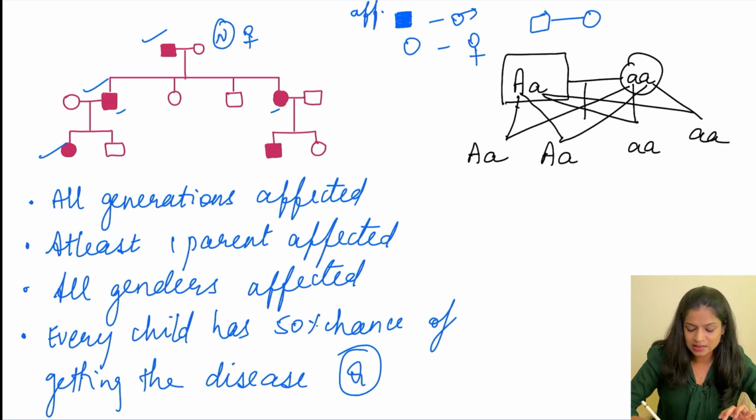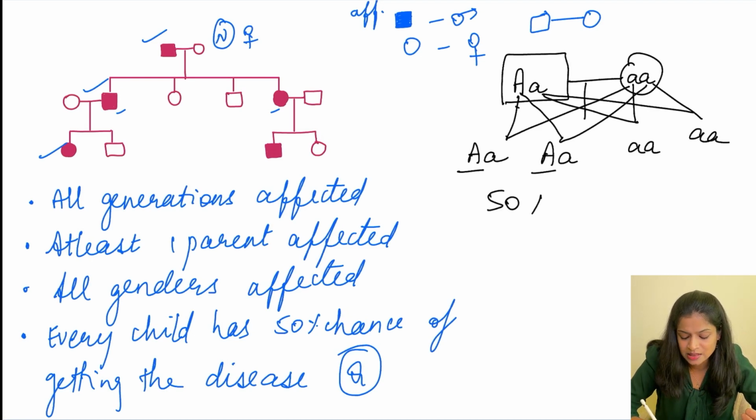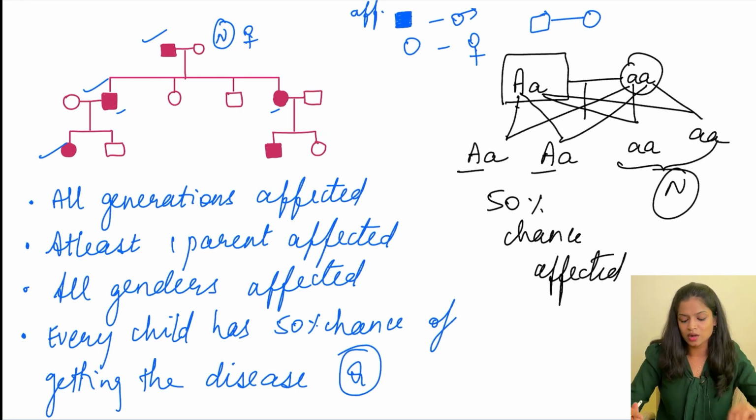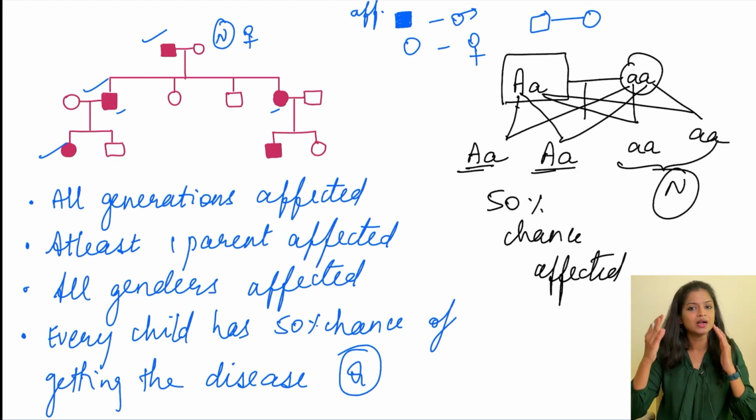So in that case, this capital A has come in two possibilities, right? So out of the 4, 2 people are going to have the chance of developing the disease. That is why I call it 50% chance, while these 2 are going to be normal. Okay. So even though it is in a heterozygous state, being an autosomal dominant disease, it is always expressed in both the homozygous and the heterozygous state. That is why capital A, small a is also going to be affected.